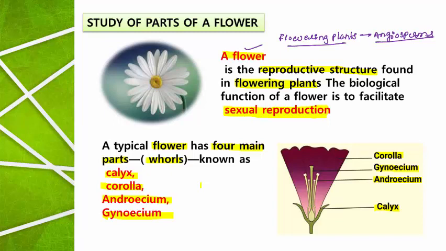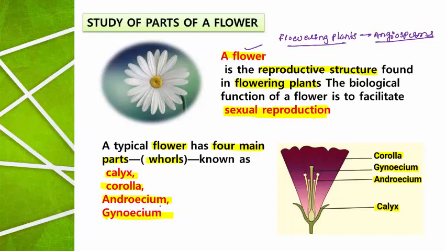Then the very important parts of the flower, without which sexual reproduction is not possible, are androecium and gynoecium.